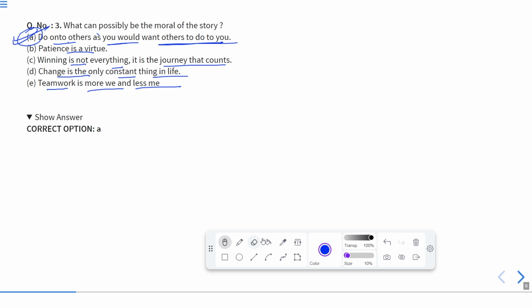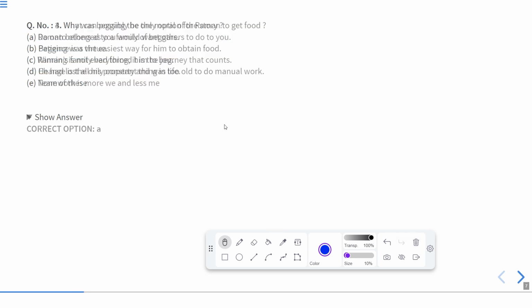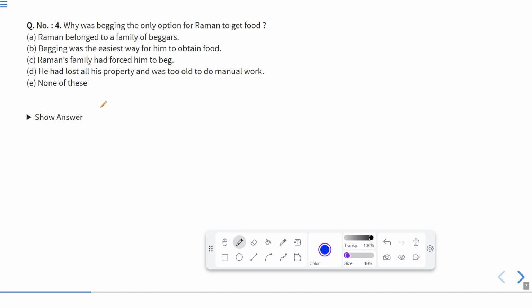Okay, now let us go to the next question. That is question number 4. Why was begging the only option for Raman to get food? Now, here we have options. Raman belonged to a family of beggars. Begging was the easiest way for him to obtain food. Raman's family had forced him to beg. He had lost all his property and was too old to do manual work.